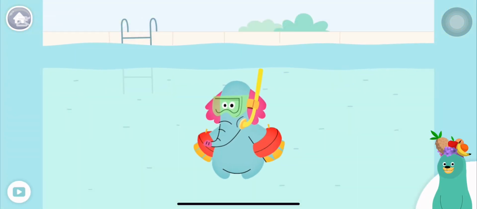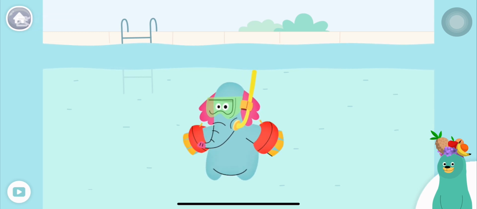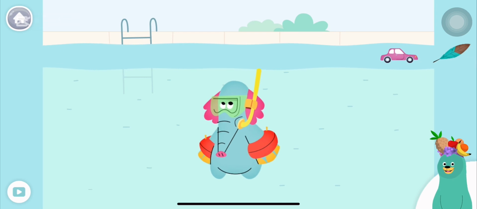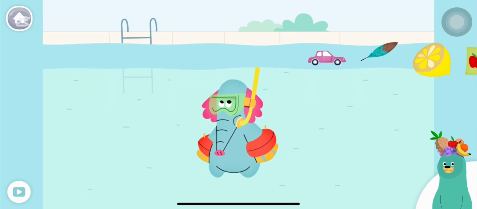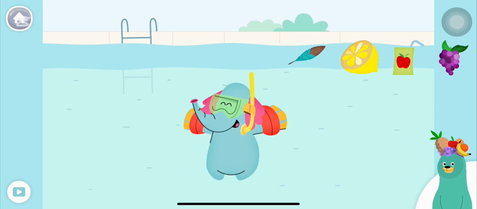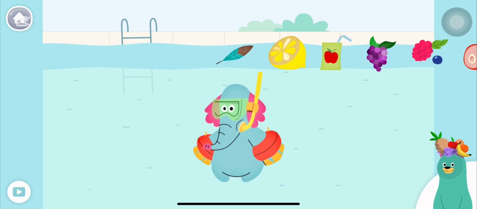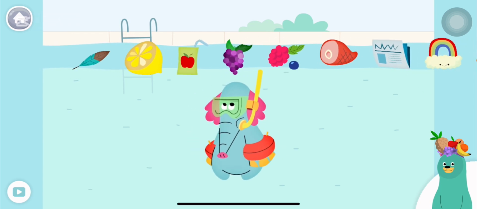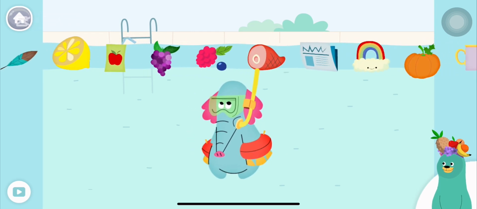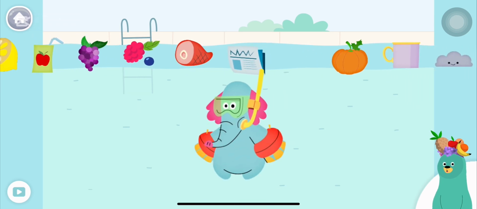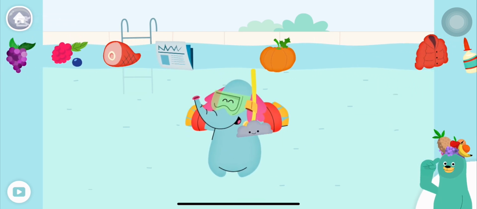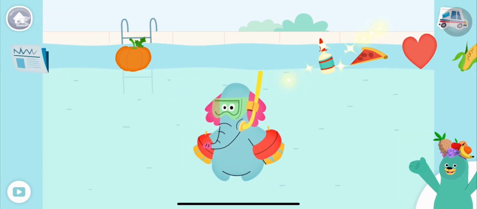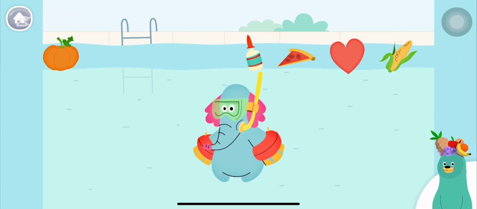Give all the things that start with the K sound to Olo. Car. Rainbow. Oops. That doesn't start with the K sound. Cup. Cloud. Coat. You can tap to hear the word. Nice work. You found them.